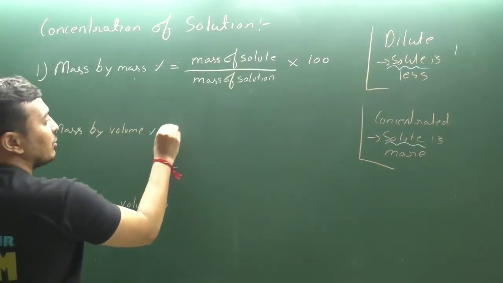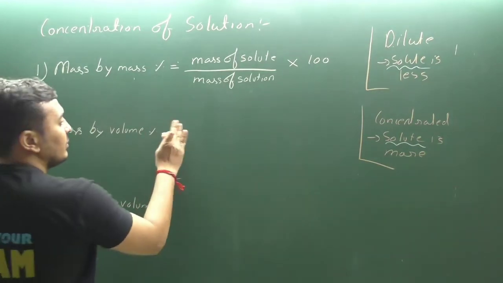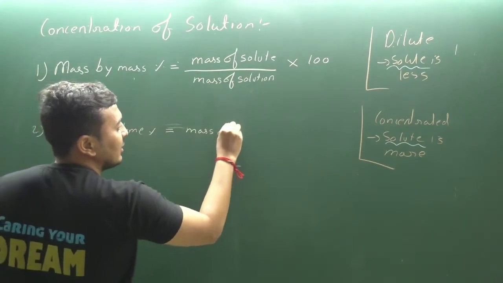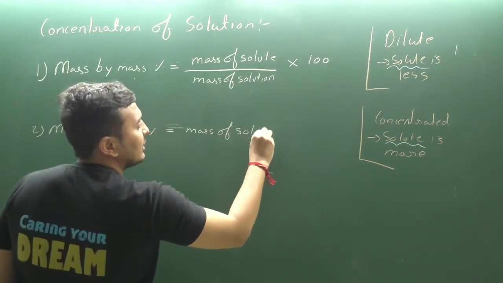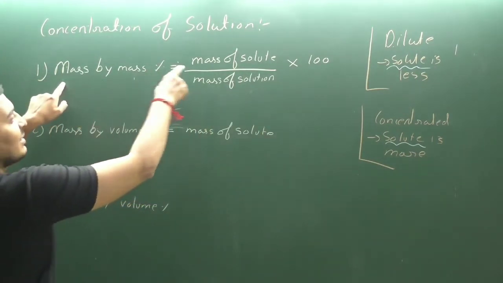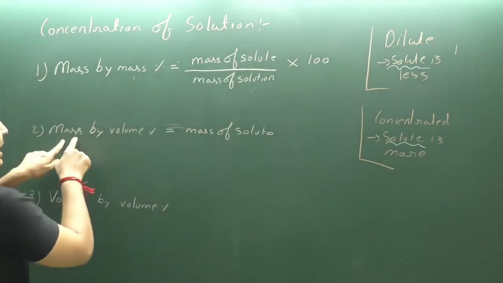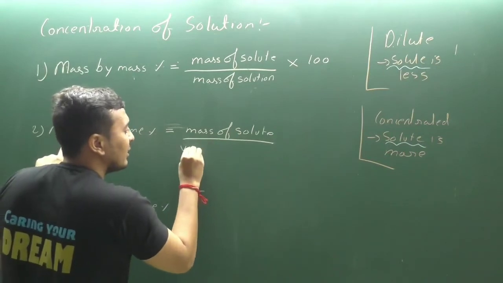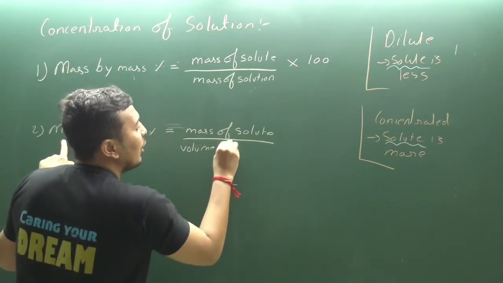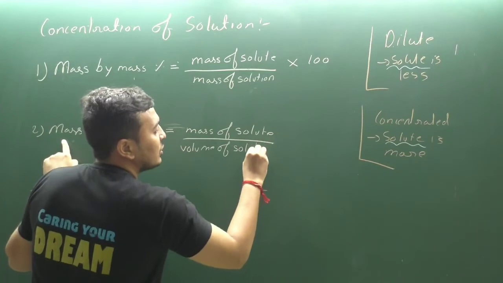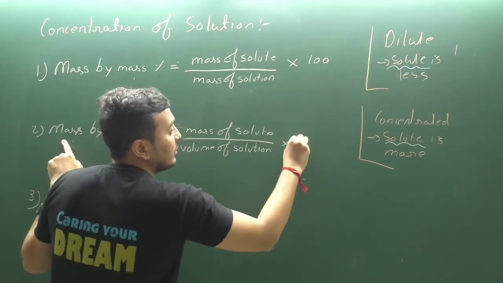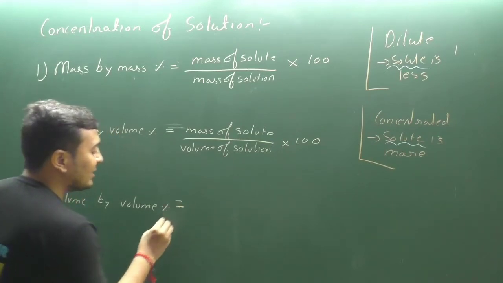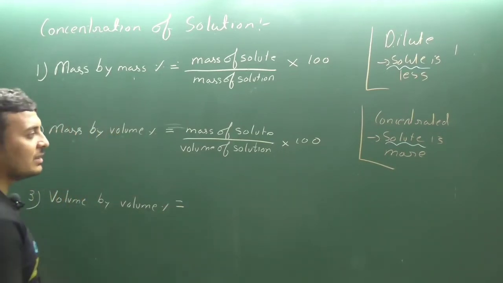Clear? Now, what is mass by volume? Mass of solute divided by volume of solution into 100. Now you can guess what the formula of volume by volume percentage will be.